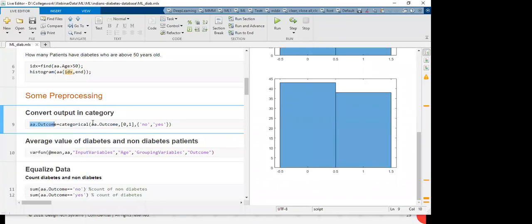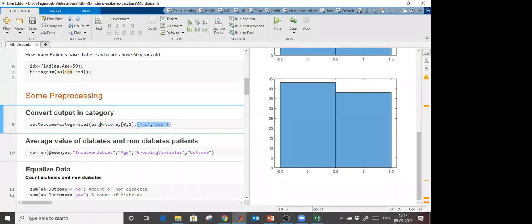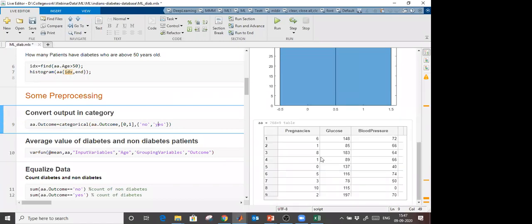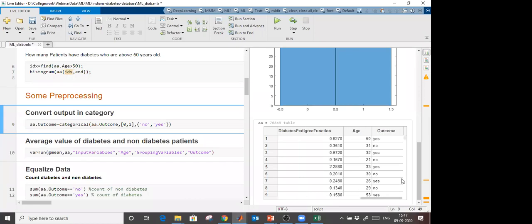A.outcome equal to category of this, and also what I am doing here, I am replacing 0 with no, and 1 I am replacing with yes. So this is a character, so I am using this curly bracket in this case. That is a cell type, right? So if I run this, and now you see in this table, the last one is replaced by yes and no. Yes means yes, he has diabetes. No means he does not have diabetes.